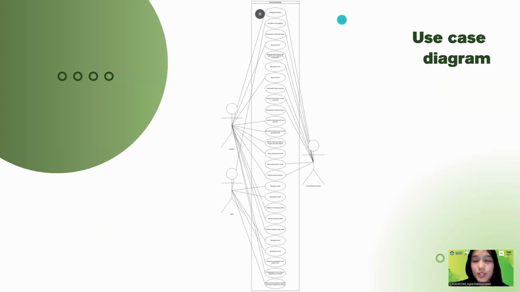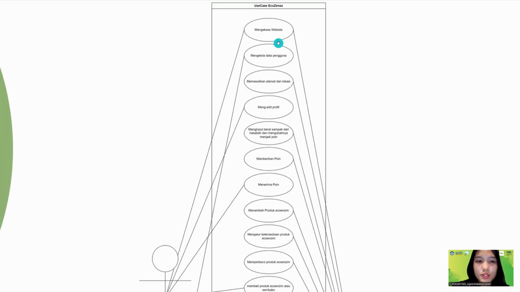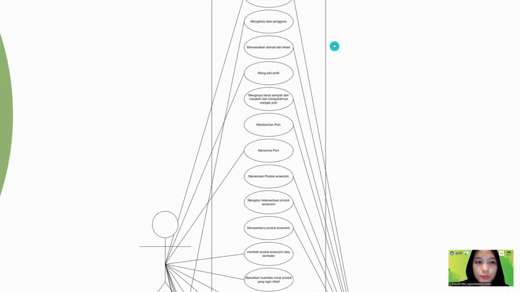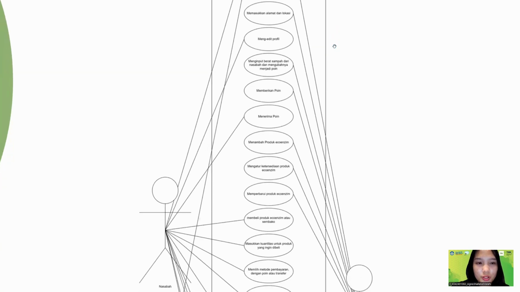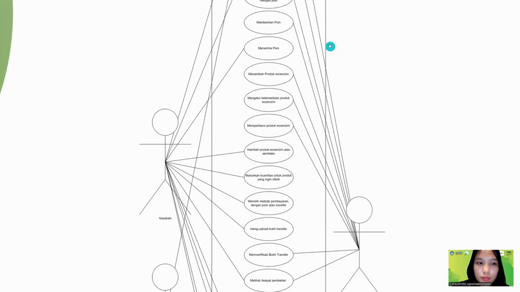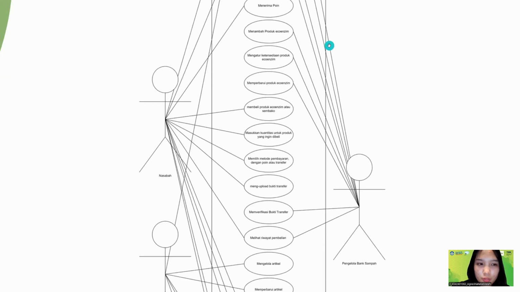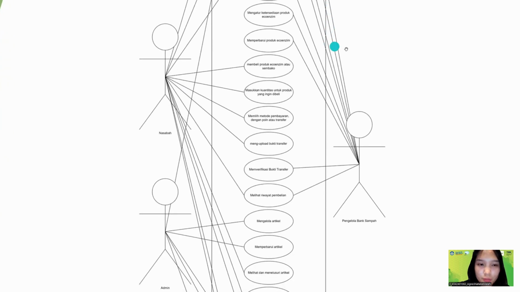This is our use case diagram. The system, customer log into the waste apps, manage their profile, then deposit waste into the waste bin to earn points that can be used to buy EcoEnzyme or Sembako products by using the mode of payment method. The waste bin manager hosts waste deposits, converts weight into points, manages products, and provides payments.